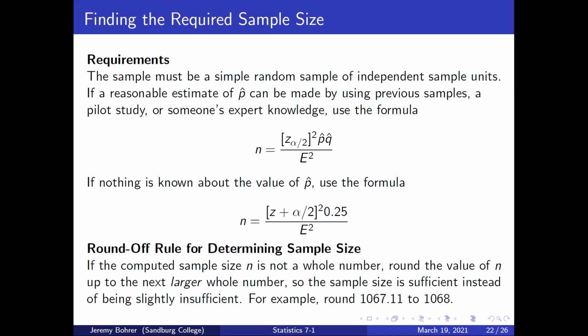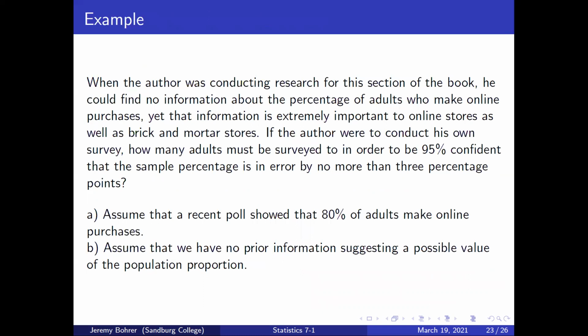If the computed sample size n is not a whole number, round the value of n up to the next larger whole number. So the sample size is sufficient instead of being slightly insufficient. For example, round 1067.11 to 1068.